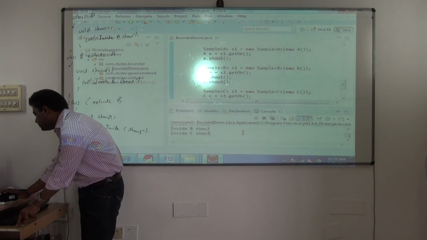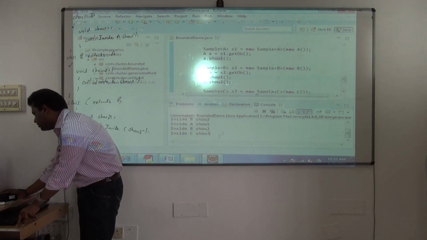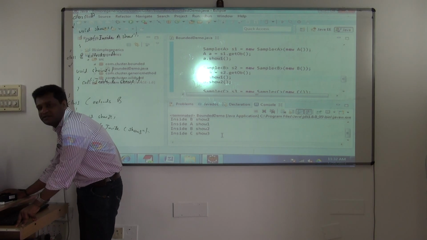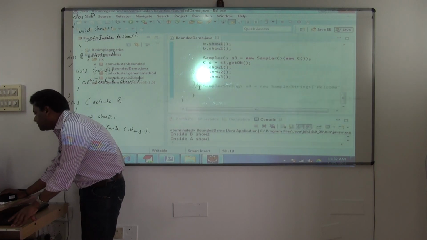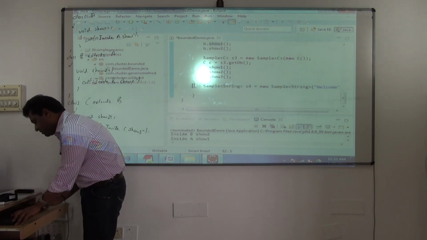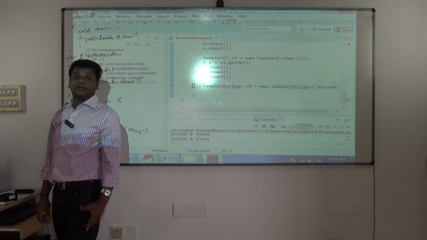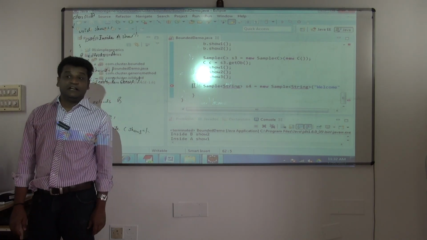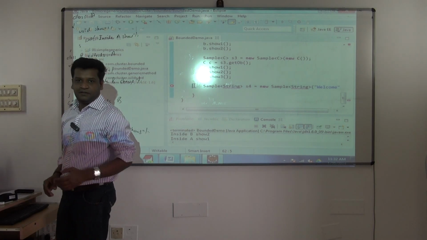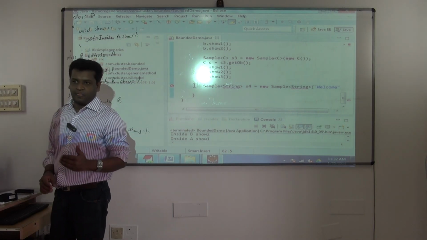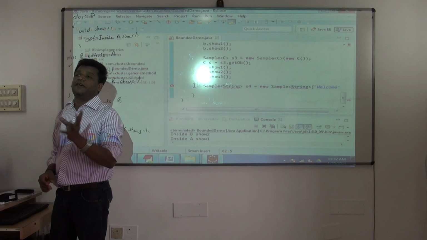Everything works fine. Okay, it means I have called the methods from every object. A also, B also, C also. Fine. But see now, earlier you were creating a sample with which object? String. Try to do it with the upper bound. It will not allow you. So it is checked at compilation time. You are restricting the type parameter. So it's a bounded type parameter.